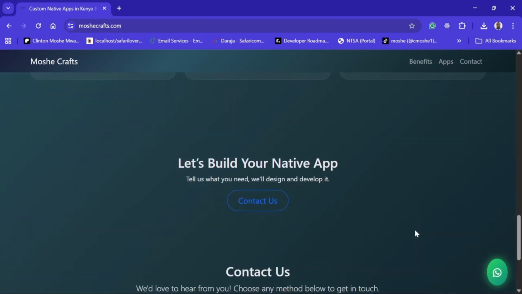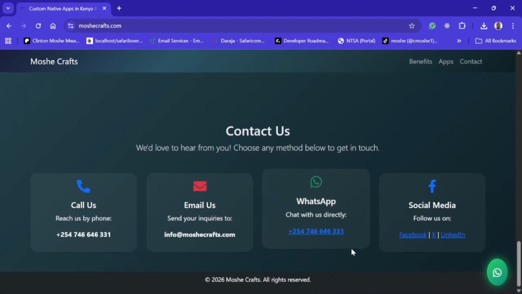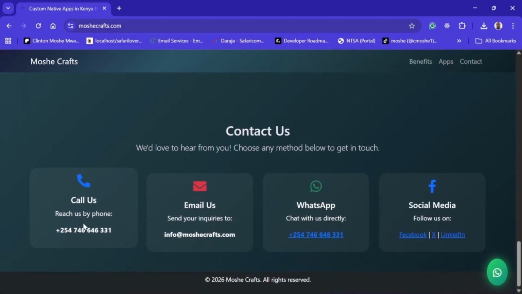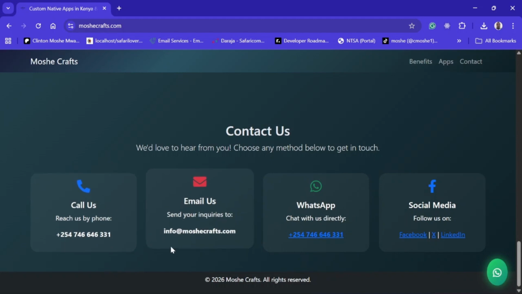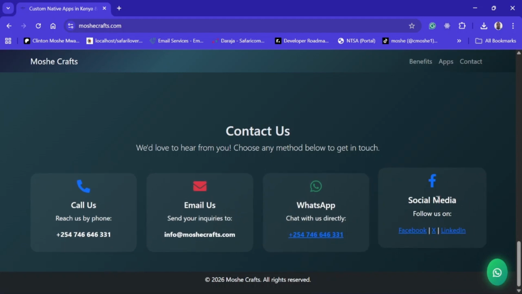So if you have a project, let's say it's a school, it's a shop, it's a church, or anything, even if it's a personal project, you can just contact me and you give me your description. I give you a proposal, we discuss the budget, then I begin developing your application. So this is how you can contact me. You can call me via this, you can email me, you can WhatsApp me. You can also get me on my socials.